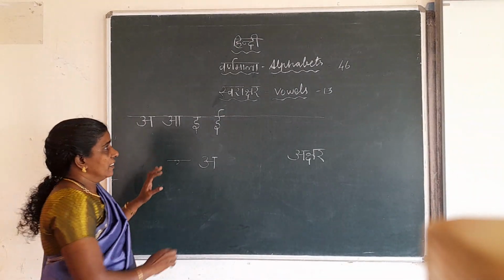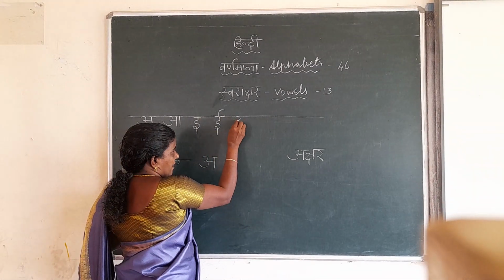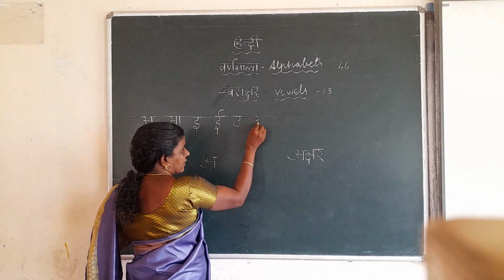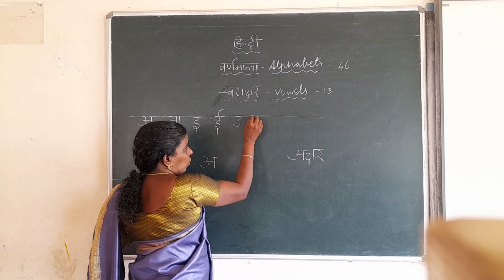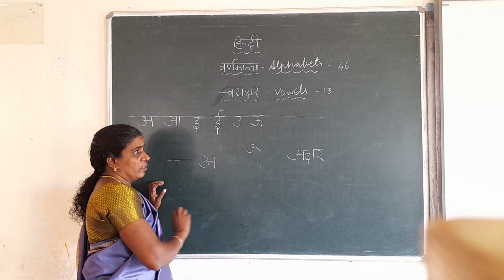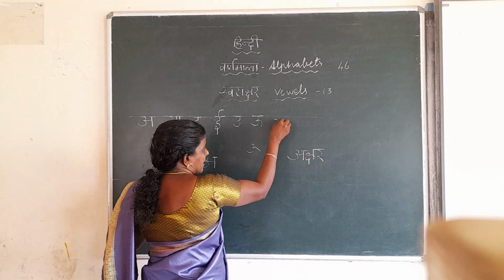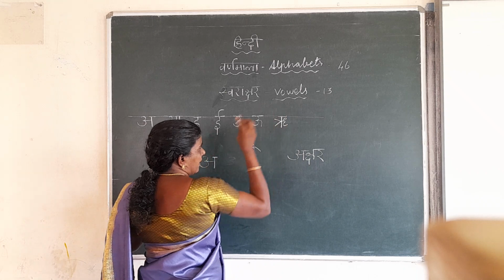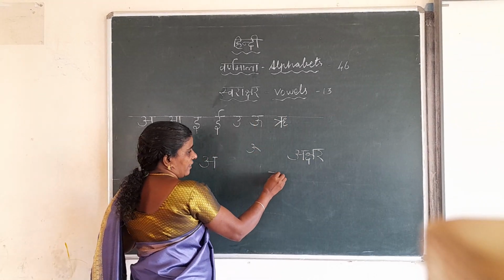E. This is E. Next U. This is U. You can write like this also. Next this is A. You can write this in 3 ways.